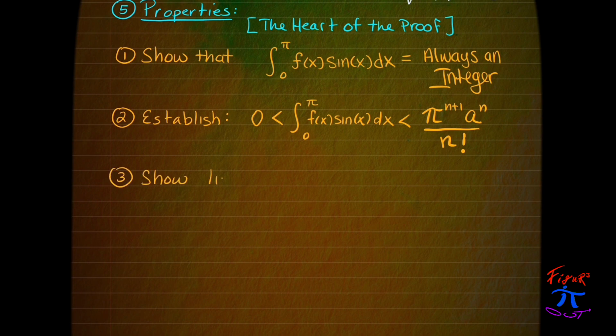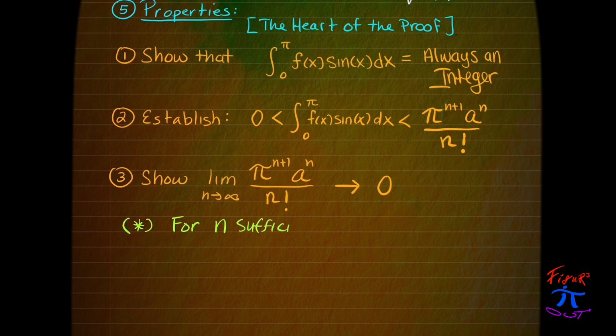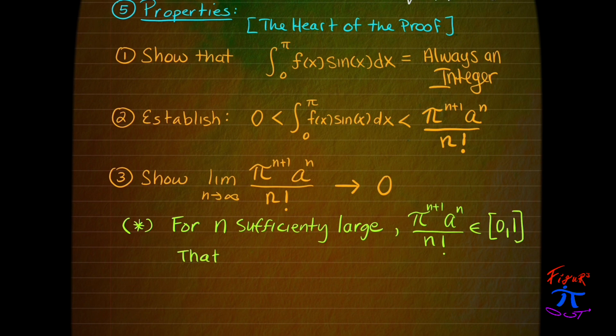Furthermore, we'll show that the limit as n goes to infinity of pi to the n plus 1 a to the n all over n factorial will tend towards 0. And to spell out what that really means, it means for n sufficiently large, that ratio will become a number in the interval from 0 to 1. In other words, it will become a proper fraction.